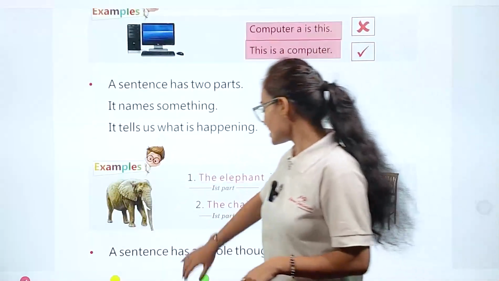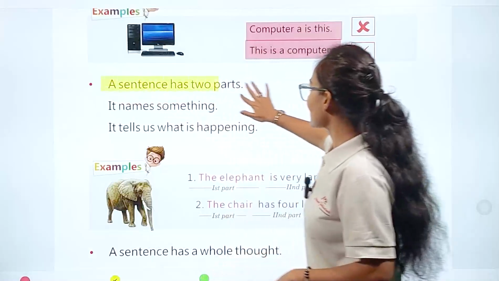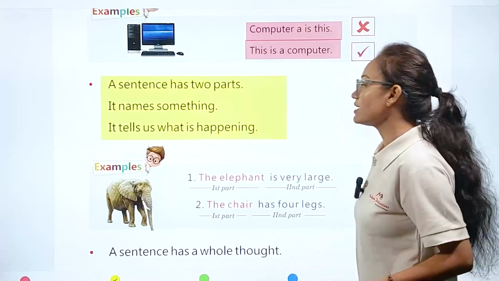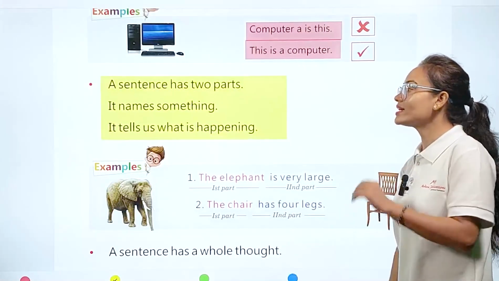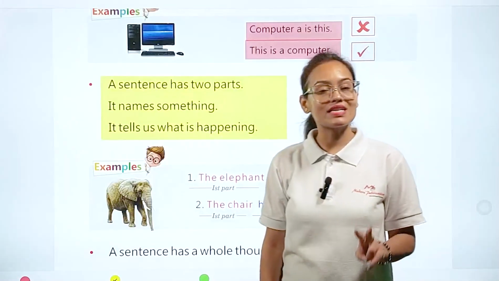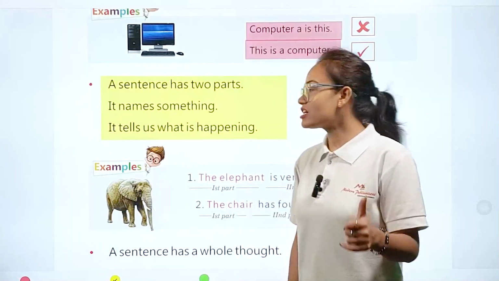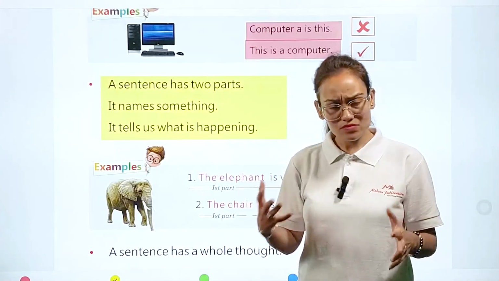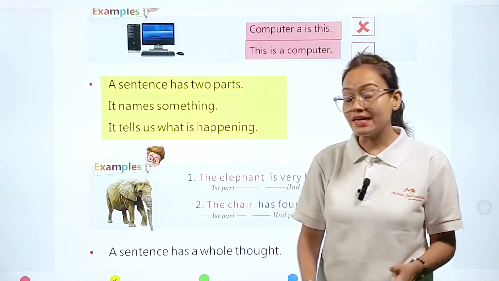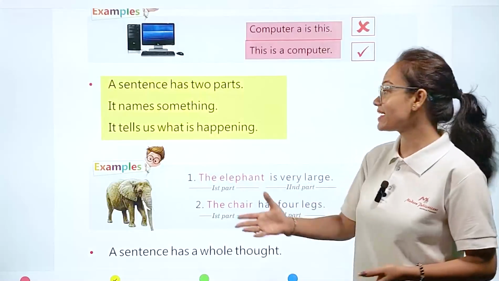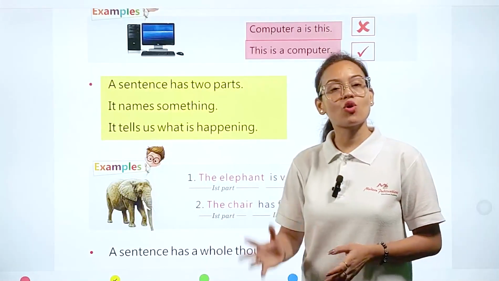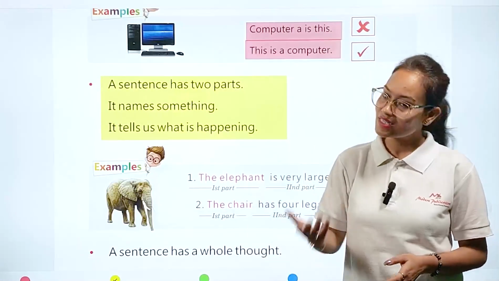Now, a sentence has 2 parts. It names something, and it tells us what is happening. My dear students, a sentence is divided into 2 parts. The first part always gives a name to something, and the second portion always tells us what is going to happen in the sentence.